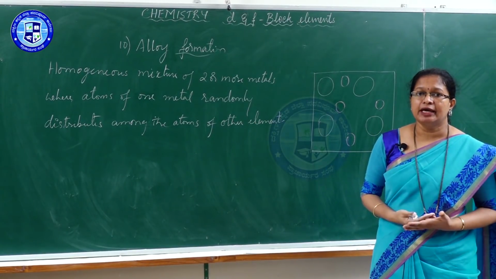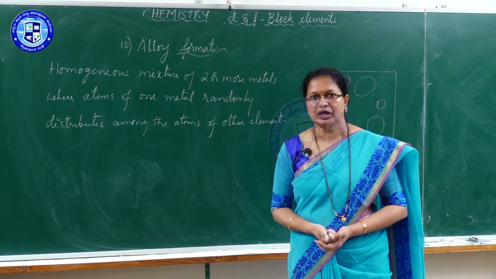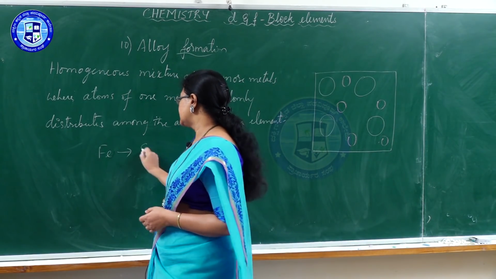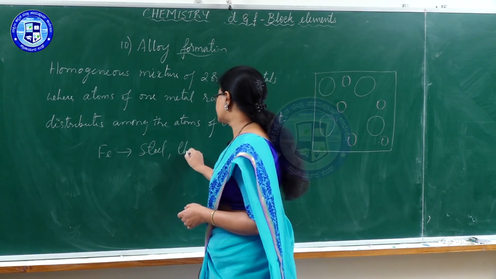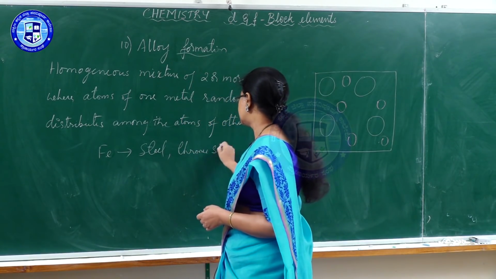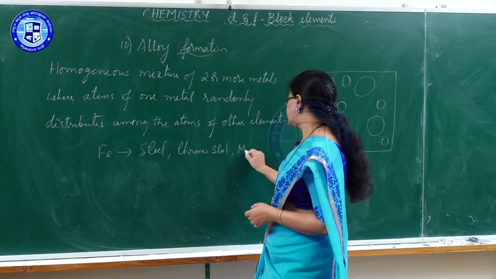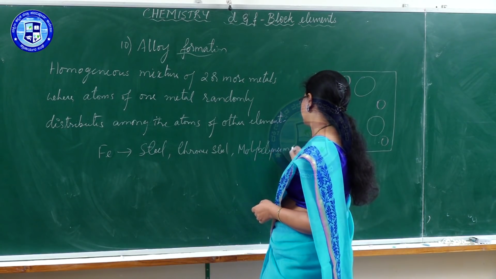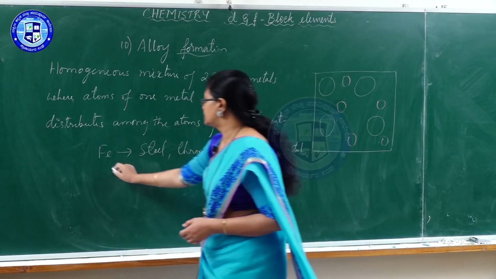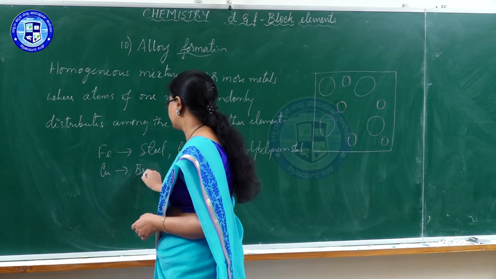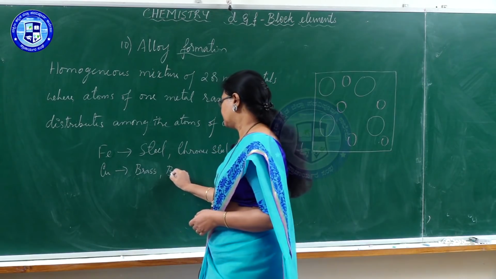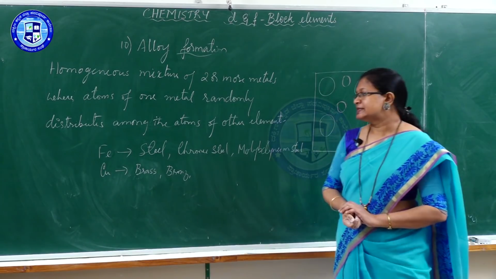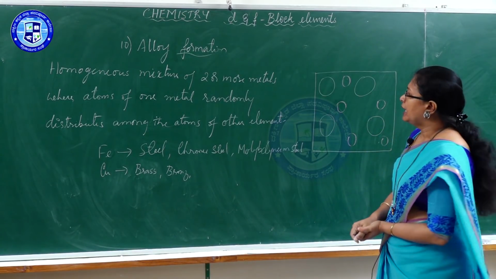Now the question: why are most of the alloys only from the d block? You have seen some alloys. Give some examples. Iron forms alloys such as steel, chrome steel, molybdenum steel, etc. Copper forms brass, bronze, etc. These all are from the d block, right? These elements are from the d block. Aluminum also forms many alloys.